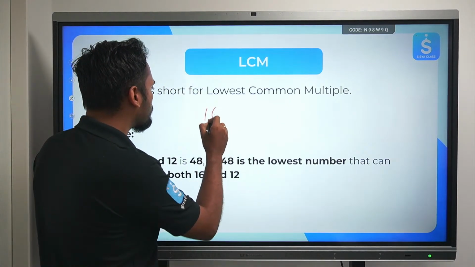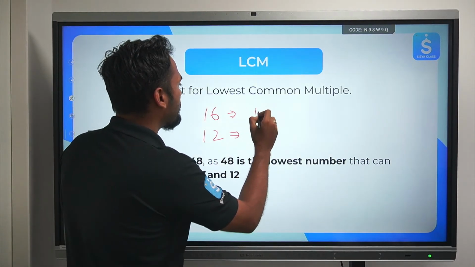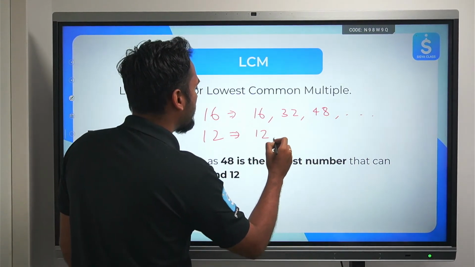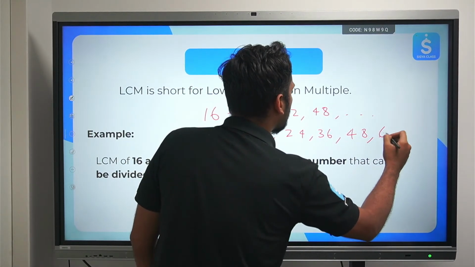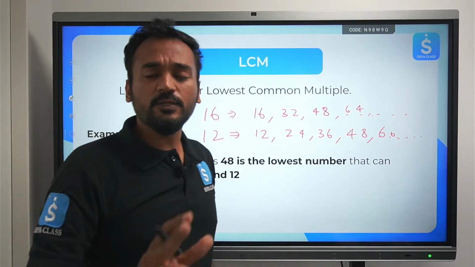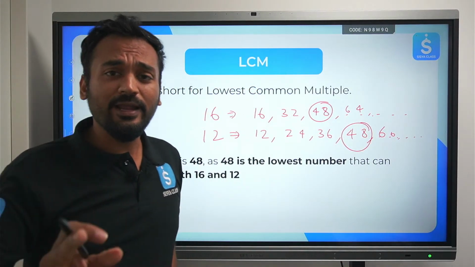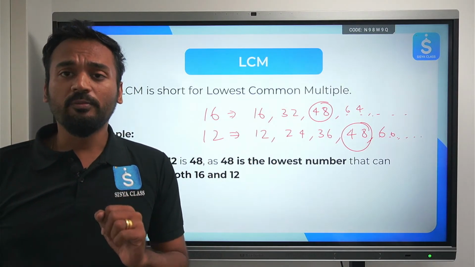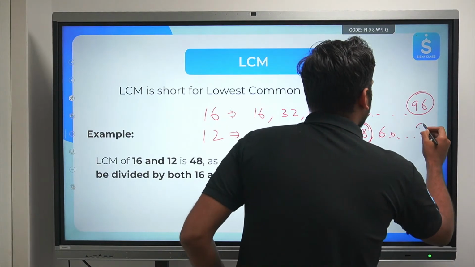Can anyone type in the chat box what will be the lowest common multiple of these 2 numbers? I'm writing down the multiples over here. For 16, the multiples are 16, 32, 48 and so on. For 12, the multiples are 12, 24, 36, 48, 60 and so on. Here, the first common multiple that comes into the picture is 48. Can anyone type the next common multiple in the chat box? I can see some of you have typed 96. Very correct. 96 comes 6 times in the 16 table and 8 times in the 12 table.